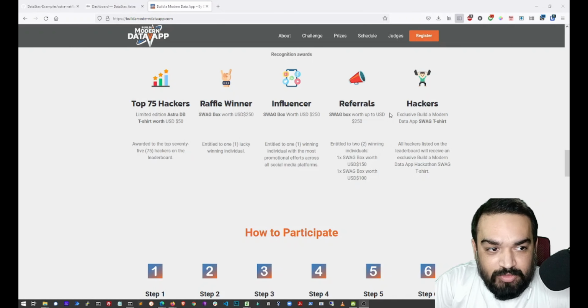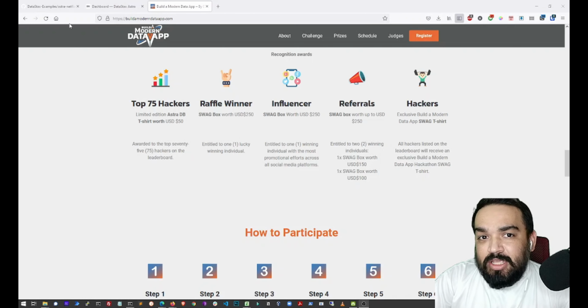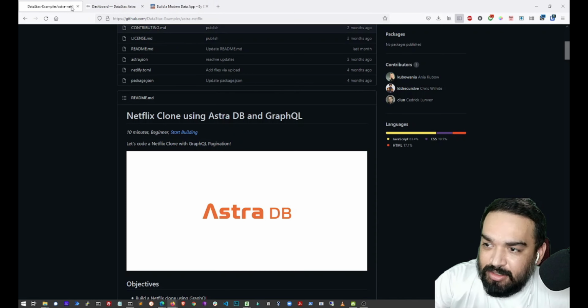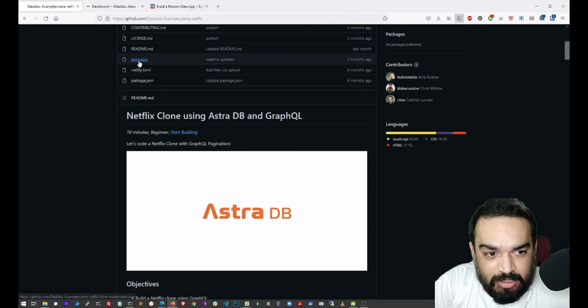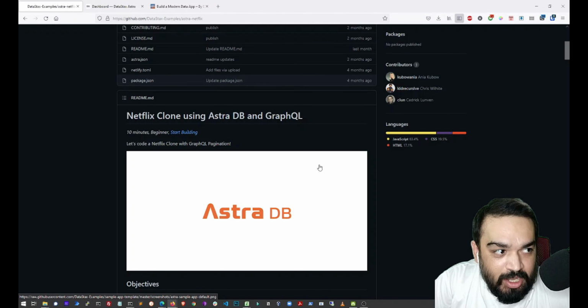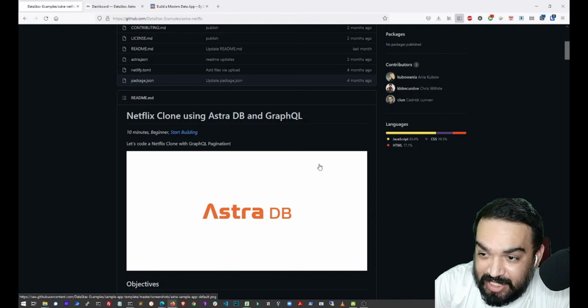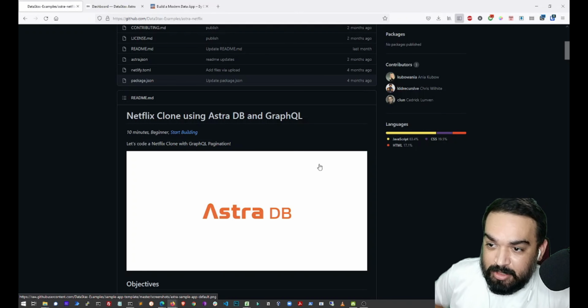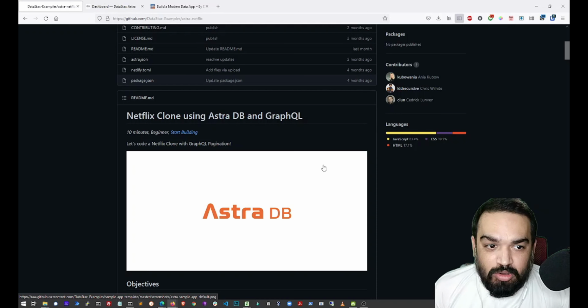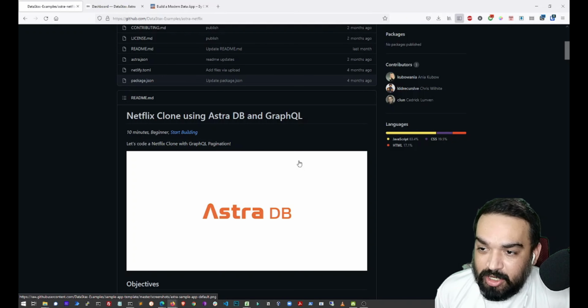And AstraDB has a very interesting repo that I found, right? This was built by Ania Kubo, who has done a brilliant YouTube video which spans about 2 hours, where you can create a Netflix clone all by yourself using React.js and AstraDB as the database, right? So what I'm going to do is, their repo says that in under 10 minutes you can clone this repo and start your own Netflix clone.